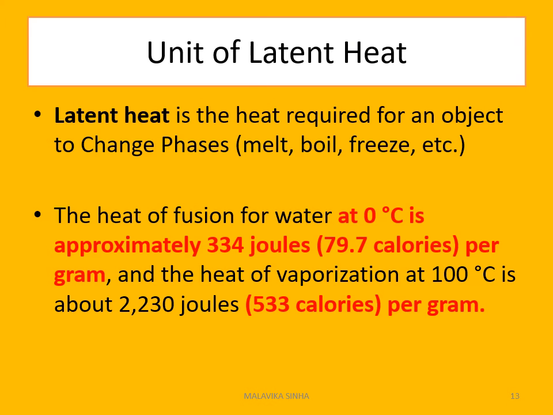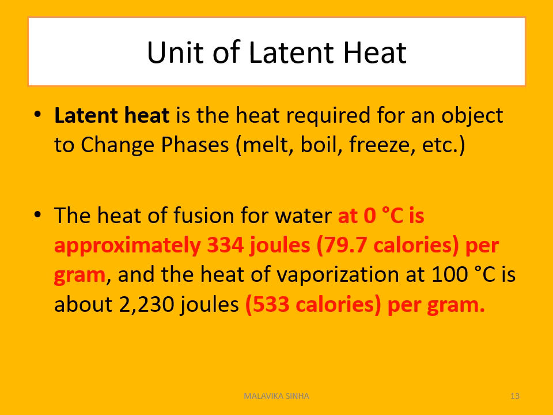Latent heat is energy. So latent heat is expressed in units of energy. It is normally expressed in calories or joules. Latent heat is the heat or energy required for an object to change its phase or state. It is for melting, boiling and freezing.